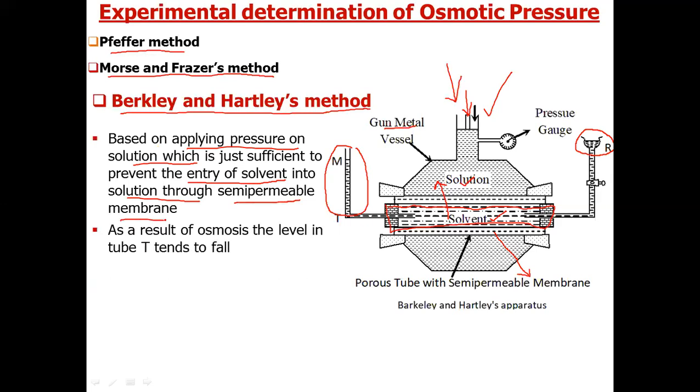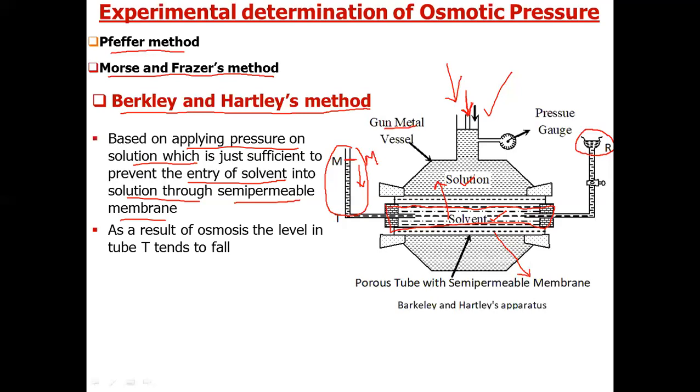How can we see that there is no flow of solvent due to osmosis? This water level will tend to fall. So we have to apply pressure until there is no change in this mark.